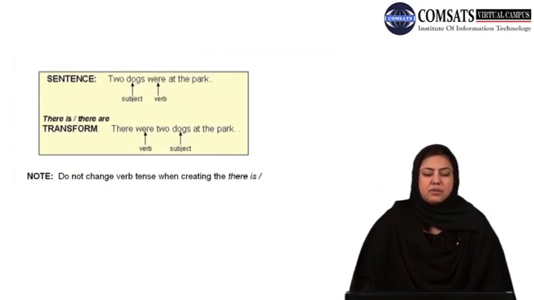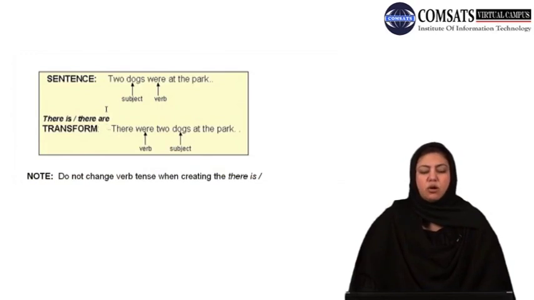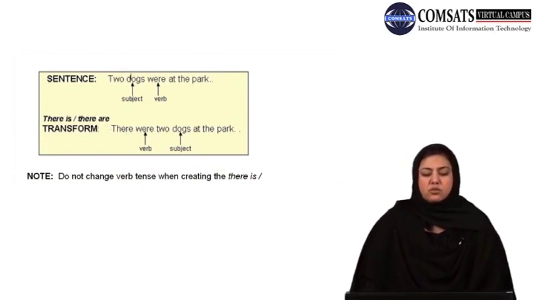Look at the second example. The second example states: two dogs were at the park. There were. Now, since it is two dogs, a plural subject, you would have are or were, and because it is a past tense form, you would use were. There were two dogs at the park.